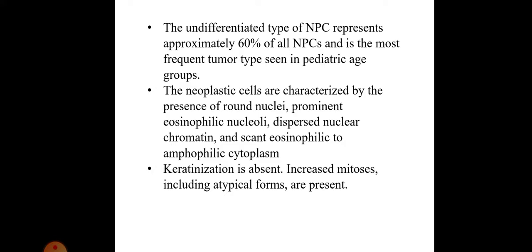The undifferentiated type of nasopharyngeal carcinoma represents approximately 60% of all nasopharyngeal carcinoma and is the most frequent tumor type seen in pediatric age groups. The neoplastic cells are characterized by the presence of round nuclei, prominent eosinophilic nucleoli, dispersed nuclear chromatin, and scant eosinophilic to amphophilic cytoplasm. Keratinization is completely absent and increased mitosis, including atypical forms, is present.